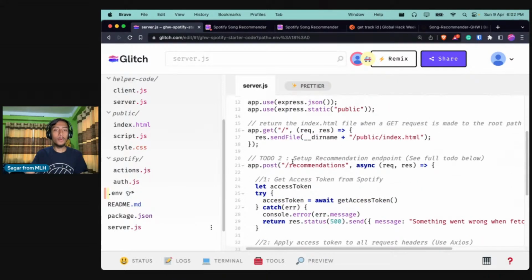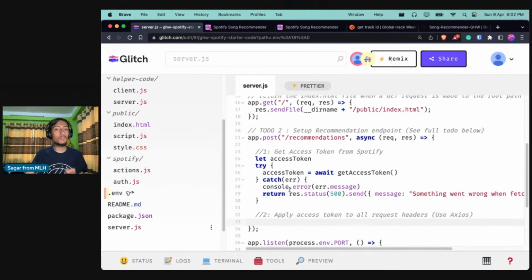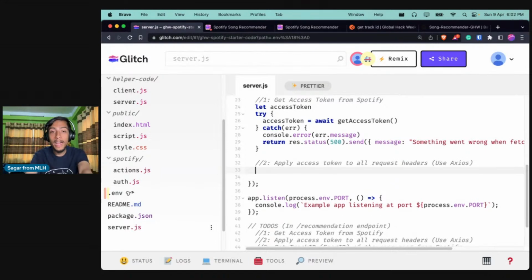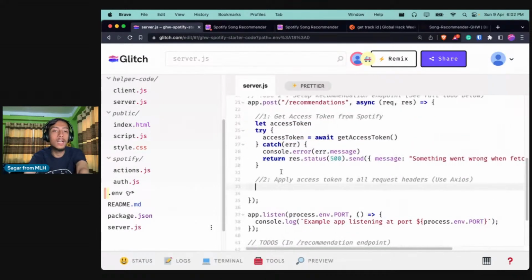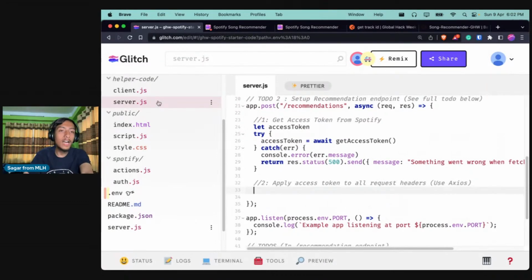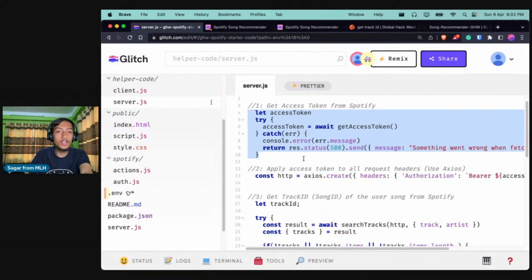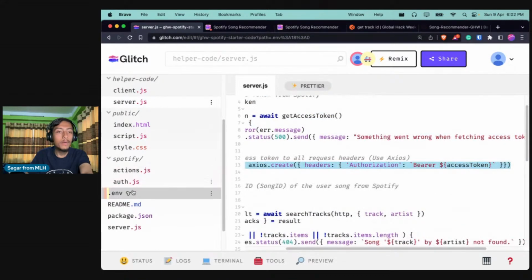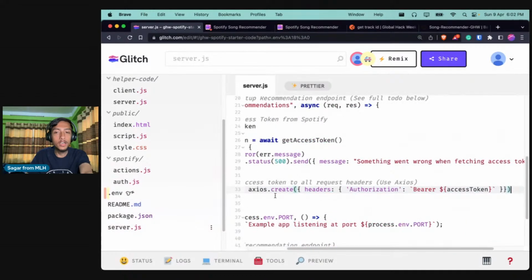So in the slash recommendation path, whenever there is a request, we got the access token from Spotify, and after that, now we need to use that access token, right? We are getting the access token and storing it in a variable called accessToken. But now, let's use that so that whenever we make any request with Axios, it will apply that access token in that request. So let's do that. For that, you can go to server.js and just copy the code from here. Awesome. I will do that. Server.js in here. Okay.